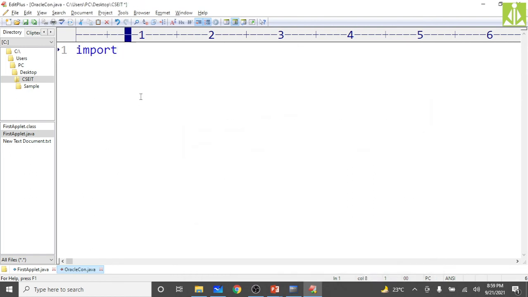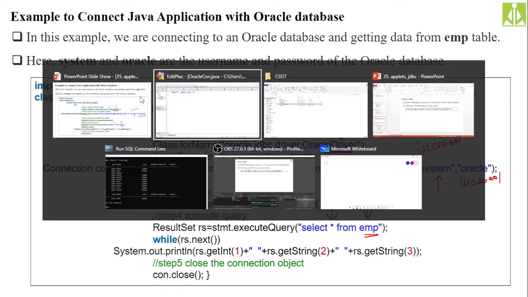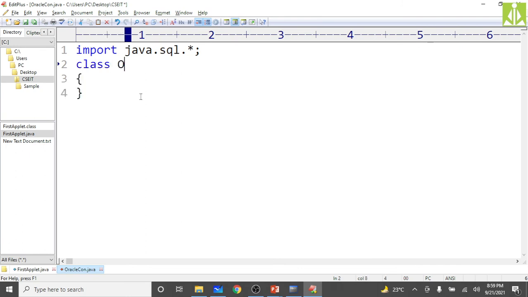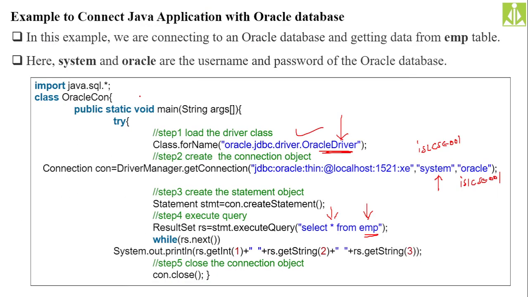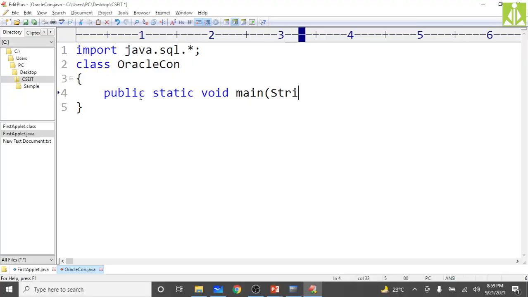Okay, now import java.sql.*. Then write the class name, class OracleConnection. This is my class name, and we need to put the PSVM into this, public static void main of String args, like this.